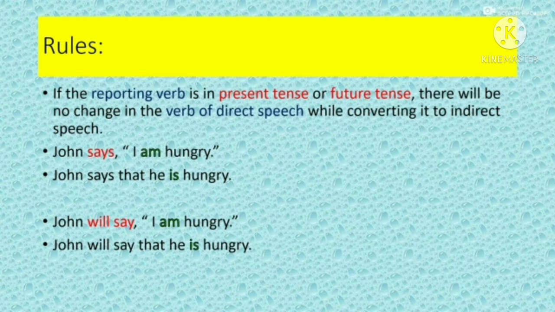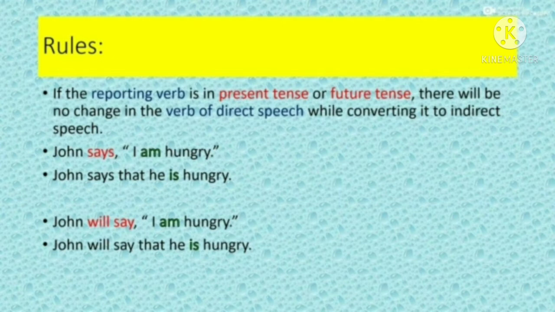Say for example, John says, "I am hungry." Now here, says, the reporting verb, is in present tense. I am hungry. Am, simple present tense, will remain in simple present tense while converting it to indirect speech. John says that he is hungry.